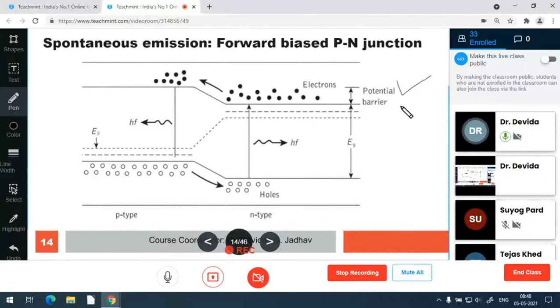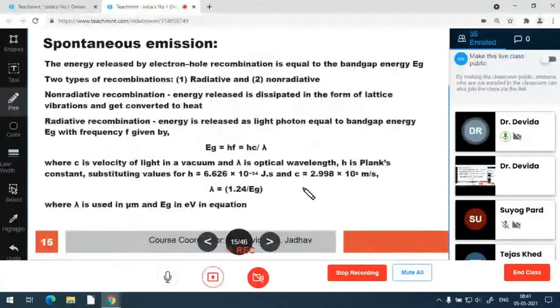So bias voltage reduces the potential barrier, as well as gives the energy to the charge particles to cross this potential barrier. A large number of minority charge particles cross the junction, and there they undergo recombination, and recombination affects the photon emission, which is random in direction, space, and time. So it is spontaneous emission. Electron-hole recombination gives the emission equal to the band gap energy.